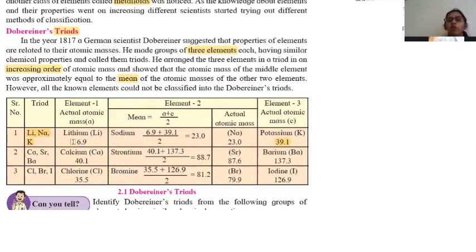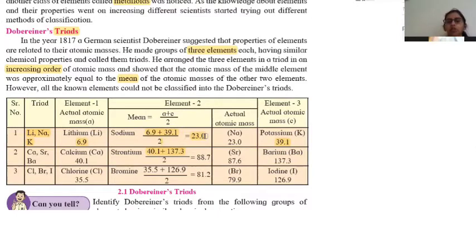So what he has done is taken the average of the atomic masses of lithium and potassium. He added them and divided by 2. So he got the average, that is 23.0, which was the atomic mass of sodium.